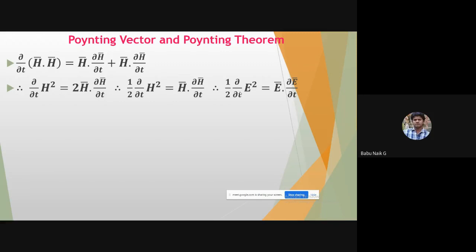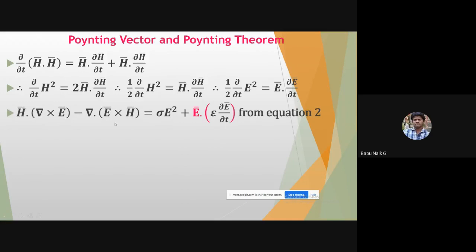Now, after considering these assumptions, we take equation 2 and substitute here: H bar dot del cross E bar is nothing but minus mu into H bar dot dou H bar by dou t. From the Maxwell equation, this gives minus del dot E bar cross H bar equal to sigma E square plus E bar dot dou E bar by dou t.